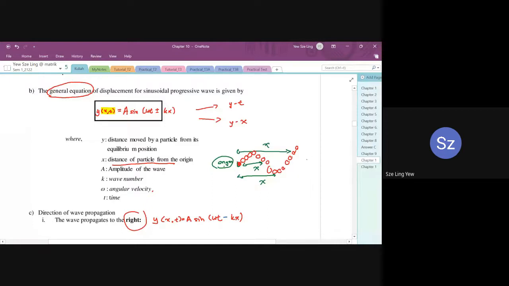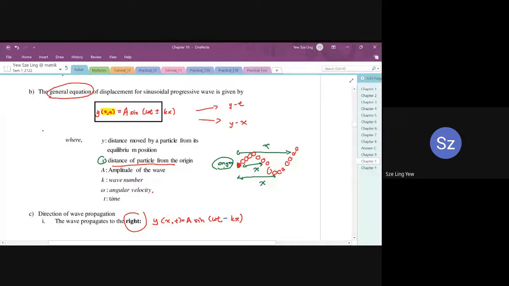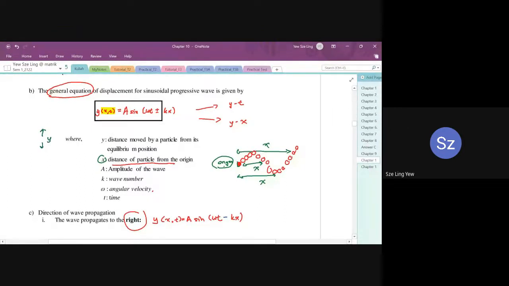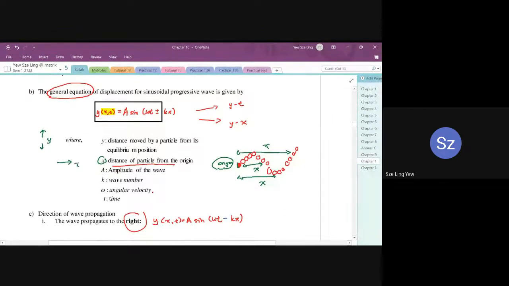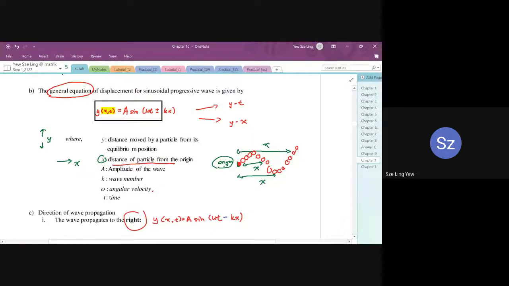And then you look at the position of every particle. The distance between the origin and the particle, that one we call x. So make sure you know the difference between x and y. y is the distance from the equilibrium position, or we say displacement. Most often we use displacement to describe y. So y is a vertical motion, and x is a horizontal motion. Always keep that in your mind.